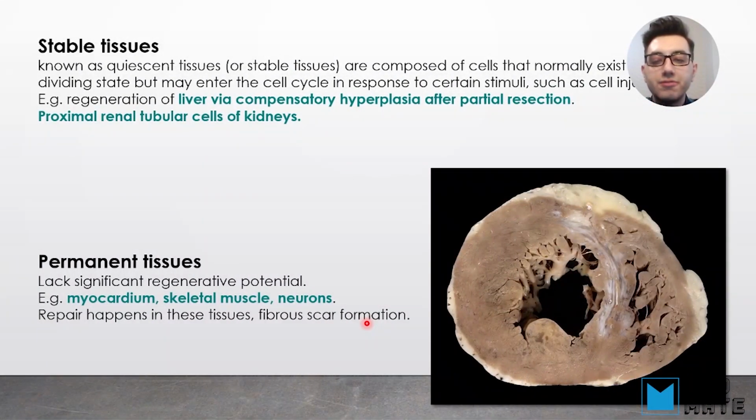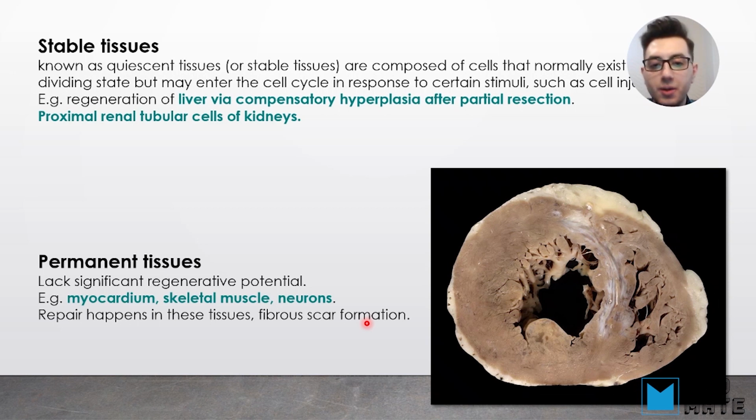Another category of tissues when we are talking about repair is stable tissue. Stable tissues are those tissues that normally do not undergo dividing. In a normal situation, they do not divide, but they may enter the cell cycle in response to certain stimuli, such as cell injury. An example of that can be regeneration of the liver via compensatory hyperplasia after partial resection, or proximal renal tubular cells of the kidney. They are stable tissue, and in response to certain stimuli they can also undergo this kind of regeneration.